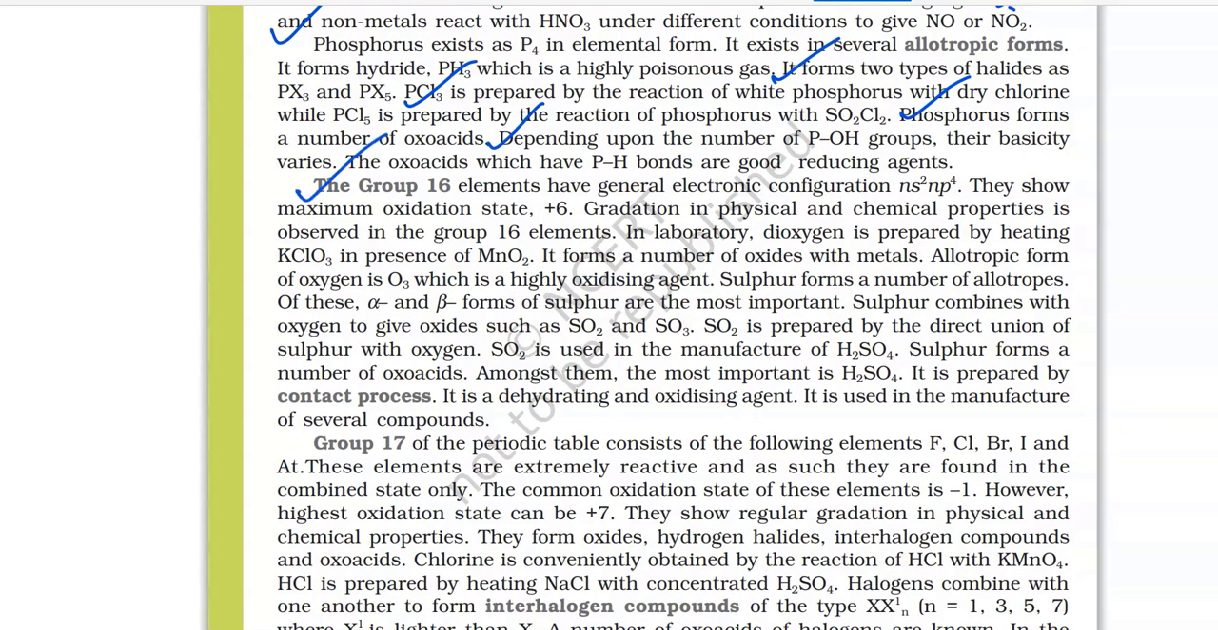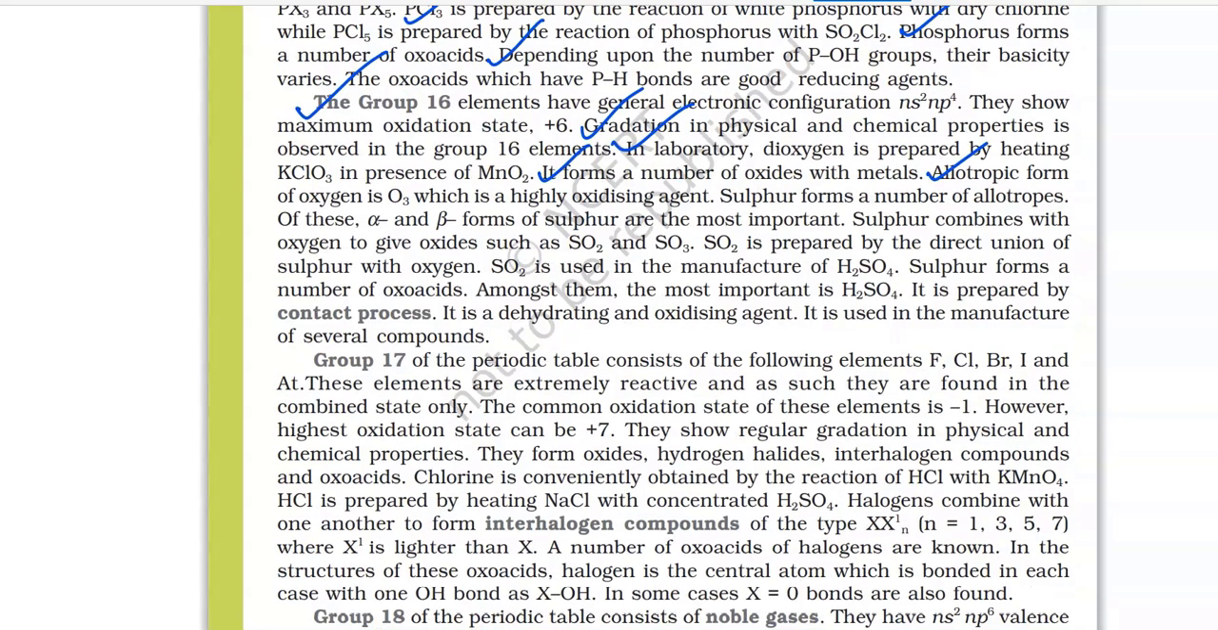The group 16 elements have general electronic configuration of ns2 np4. They show maximum oxidation state +6. Gradation in physical and chemical properties is observed in the group 16 elements. In laboratory, dioxygen is prepared by heating KClO3 in presence of MnO2. It forms a number of oxides with metals. Allotropic form of oxygen is O3, which is a highly oxidizing agent.